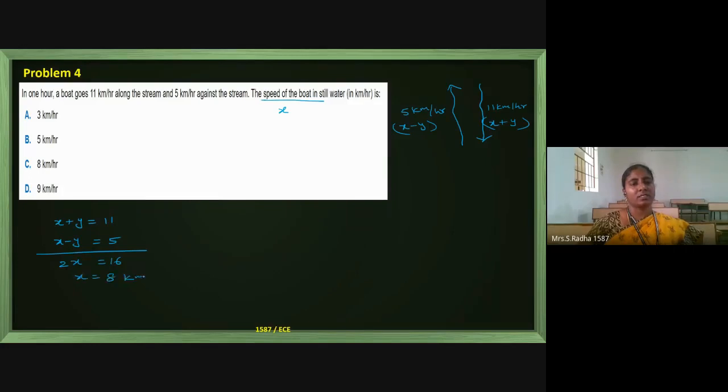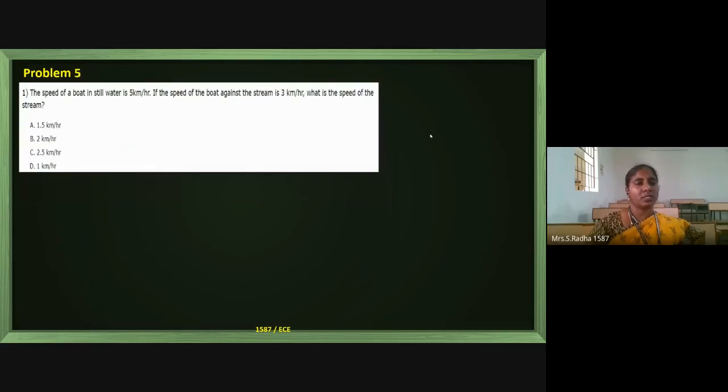What is asked in the question is the x value, so it is 8 kilometers per hour. So simple. I am drawing downward for downstream, along the stream, and upward for upstream. The 5 and 11 given in the question should be equated to x minus y and x plus y. I am going to the next problem.